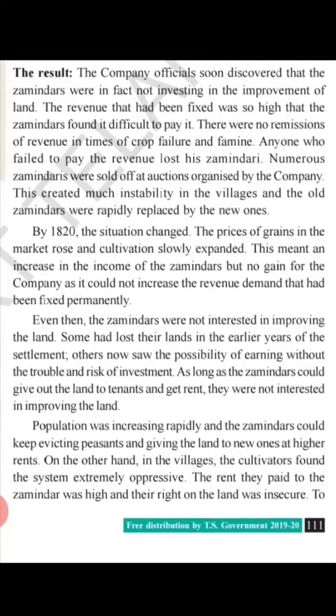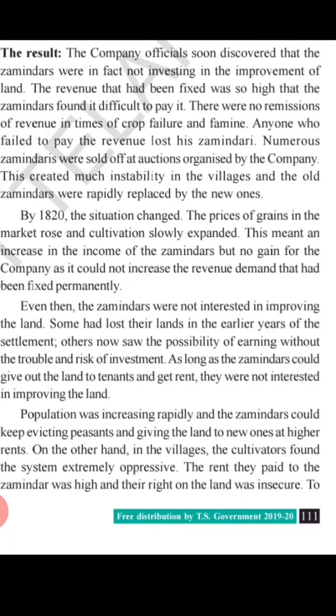Now as the population kept changing children, that is, the population was increasing rapidly, and the zamindars were changing. The one who was able to pay the fixed amount of money regularly was kept. On the other hand, in the villages, the cultivators found the system extremely oppressive. The rent they paid to the zamindars was so high, and their rights on the land were insecure.